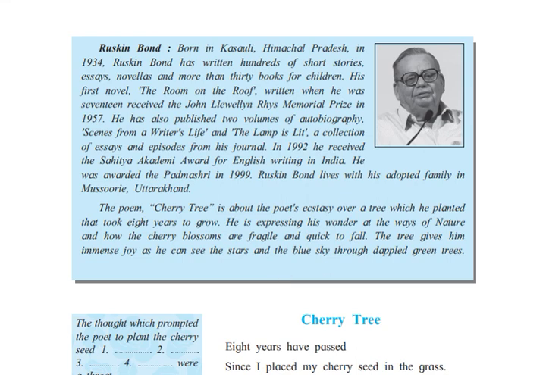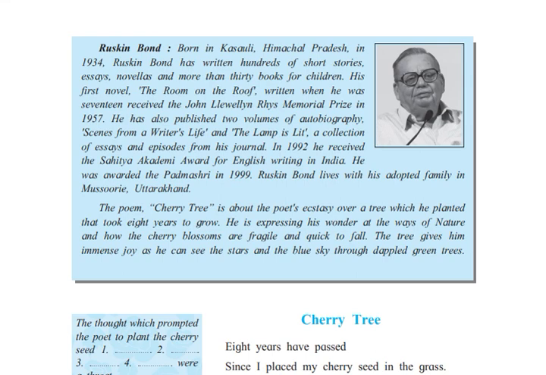So the poem Cherry Tree is about the poet's ecstasy over a tree which he planted, that took 8 years to grow. Clear? So in this poem we will try and understand.